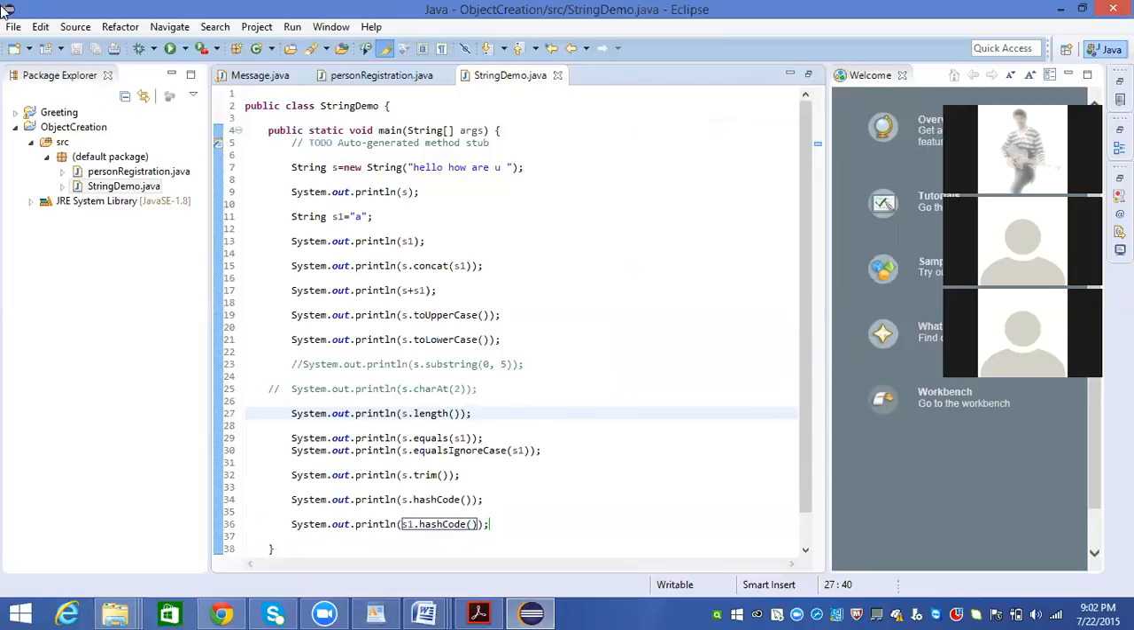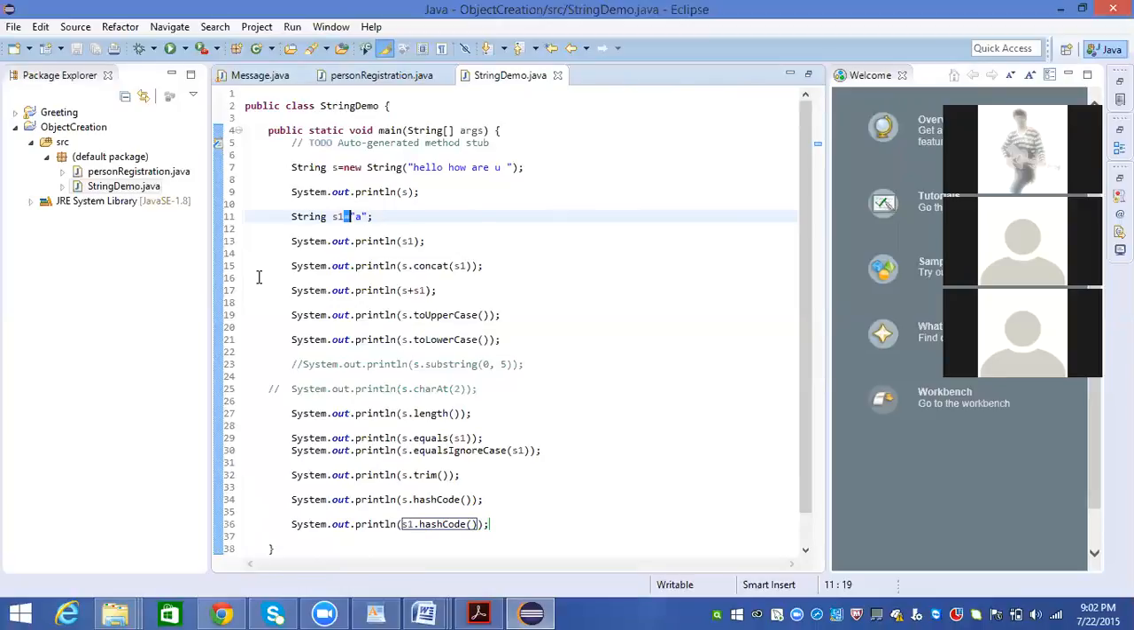Now we know that we have created a string S equal to new String. This is one way. Another one is using the assignment operator. Am I right? Yes, sir. Let's see what is the difference between creating a string using the new operator and creating a string using the assignment operator. Any answers from Nikita and Shyam? Do you know anything about this?